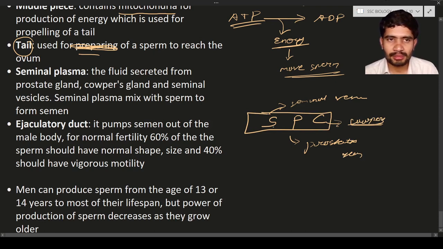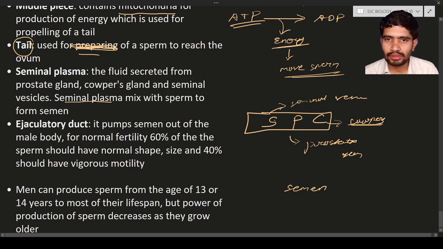So SPC means secretions of the seminal vesicles, secretions of the prostate gland, and secretions of the Cowper's gland, which is known as seminal plasma. So this fluid is secreted from the prostate, Cowper's gland and the seminal vesicles. The seminal plasma is going to mix with the spermatozoa to form semen. What is meant by semen?